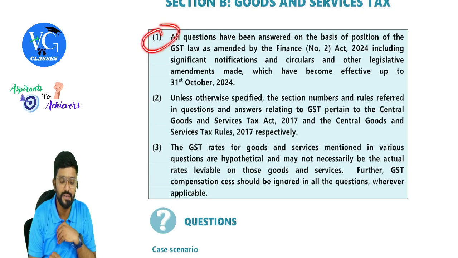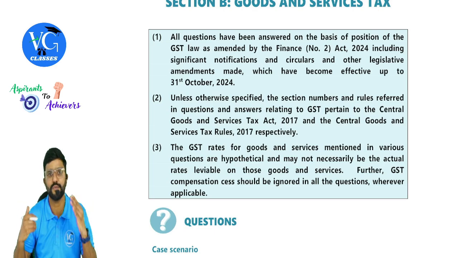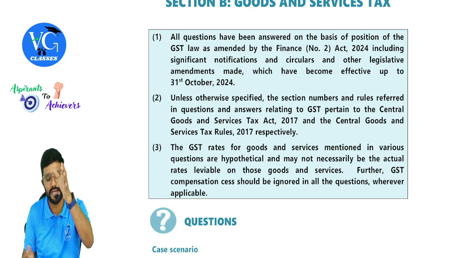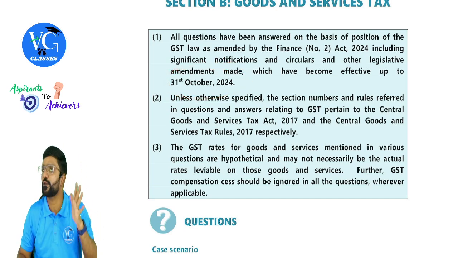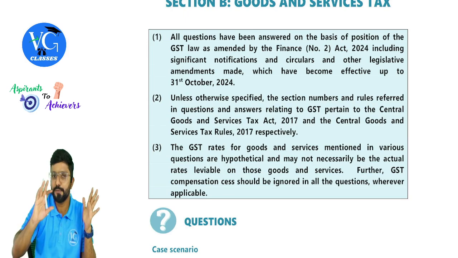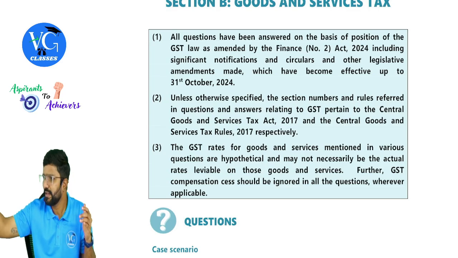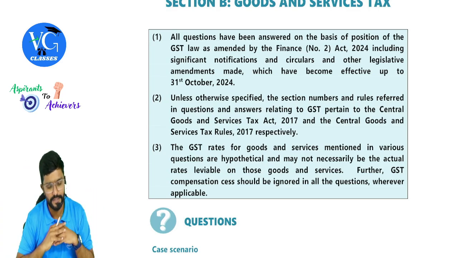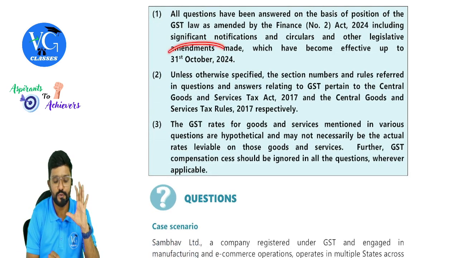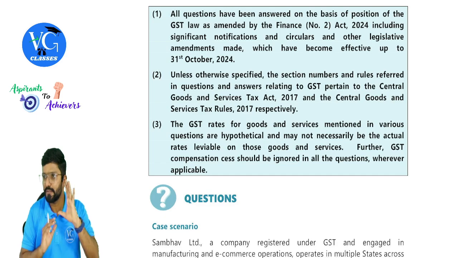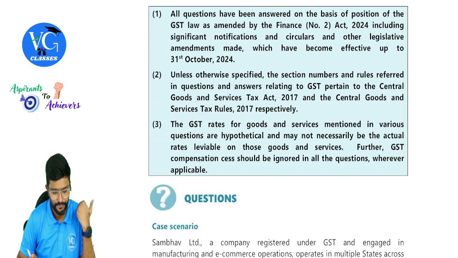And guys, this one will vary from attempt to attempt. You need not worry about it, because whatever is the position of the law as on that day. For May exam, whatever are the provisions up to 31st October would be applicable. Sir, will this be the same even for upcoming exams? No, it will keep on adding. Clear? Means a few amendments, if at all there are any. I'm trying to tell you, don't give so much importance to this date. This was for May. Accordingly, for the upcoming attempts, it will change.